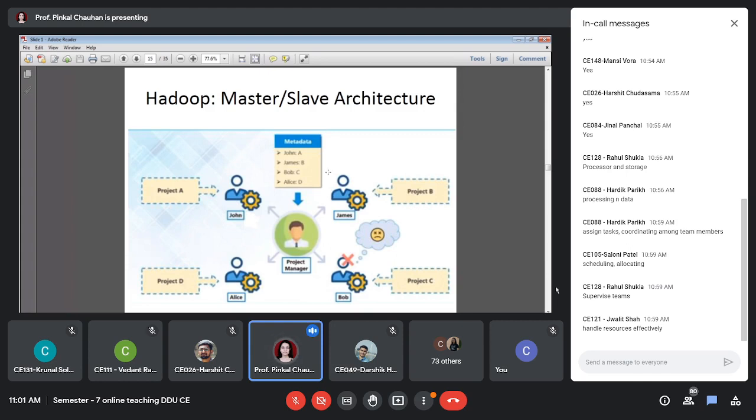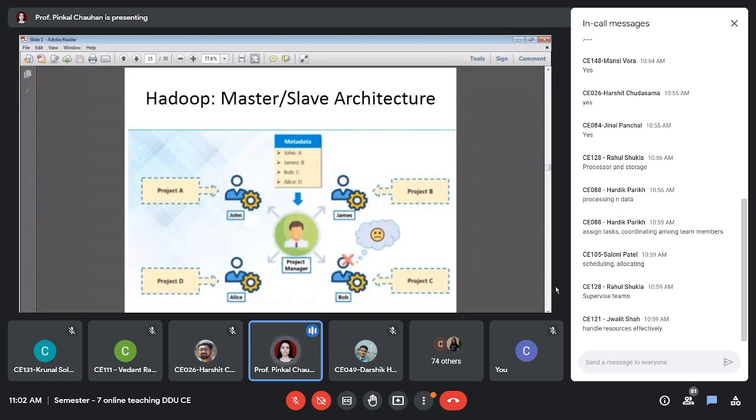Now, someday, let's say Bob asked for a leave for a few days. So what will happen? As a project manager, will you be worried or not? Because project C is entirely given to Bob, and now Bob is suddenly, let's say, he has met with an accident and he cannot come for 15 days or 10 days. As a project manager, what will happen to you?